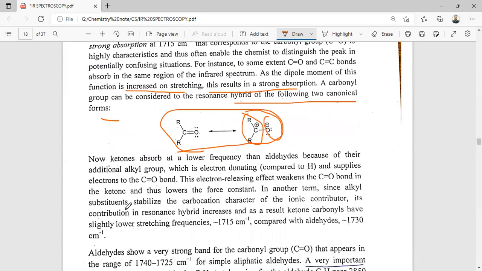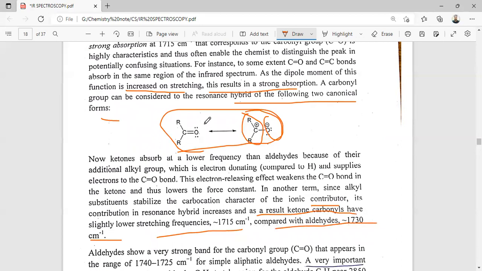Now, ketones absorb at a lower frequency than aldehydes because of their additional alkyl group, which is electron donating and supplies electrons to the C=O double bond. The electron releasing effect weakens the C=O bond in the ketones, thus lowering the force constant. Another way to see it, since the alkyl substituent stabilizes the carbocation character of the ionic contributor, its contribution to the hybrid increases. As a result, ketone carbonyls have a slightly lower stretching frequency compared to aldehydes.